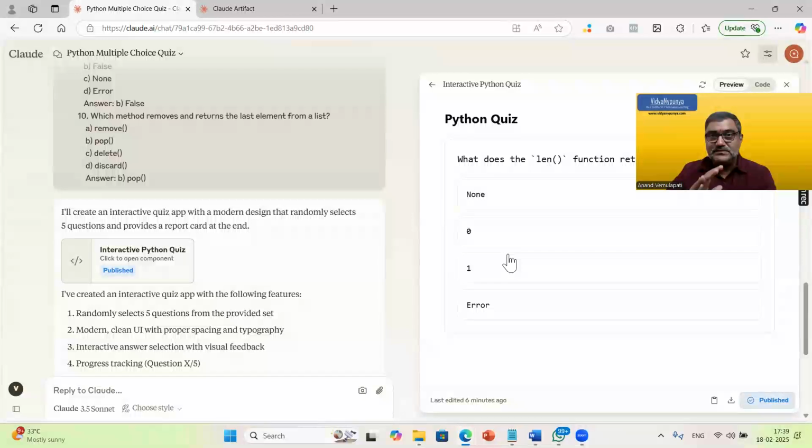This is, I hope it is mind-blowing. Without writing any single line of code, without knowing any technology, without knowing HTML, CSS, JavaScript or anything, without knowing how to deploy, what is a web server, what is an application server, just in a matter of less than 5 minutes, we were able to build an end-to-end interactive web application, right?